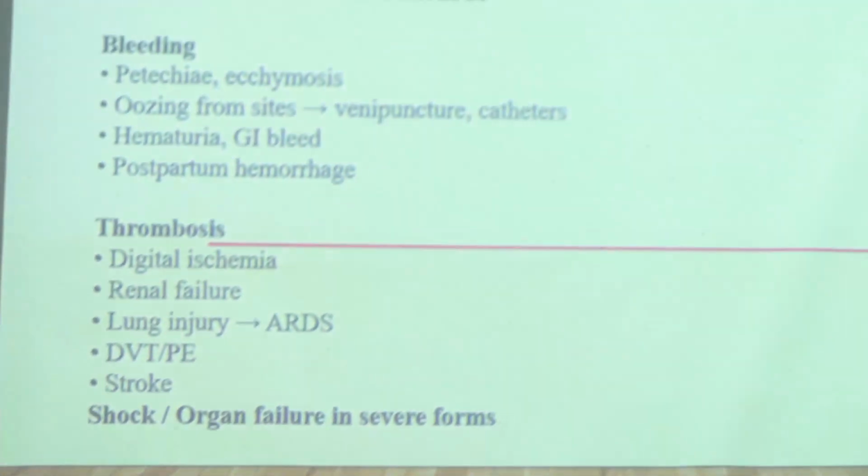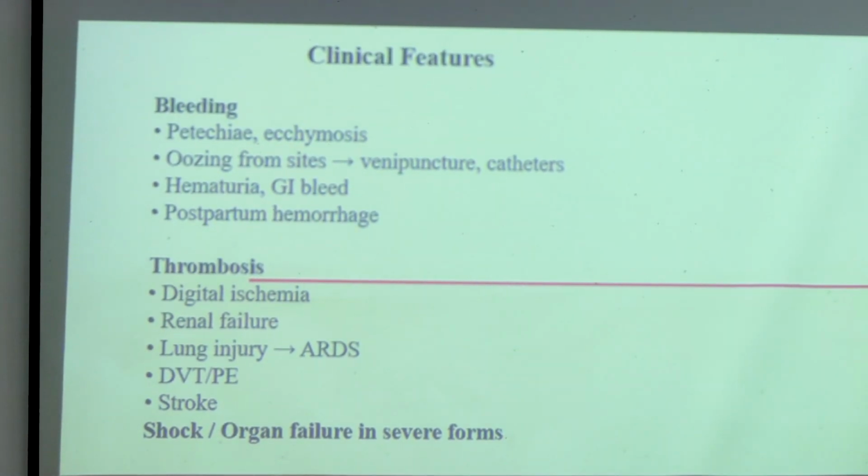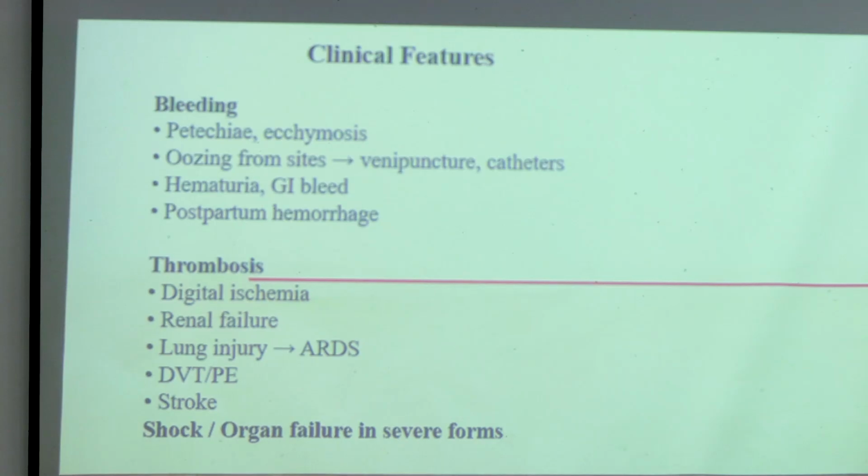In acute DIC, the patient generally presents with more of the bleeding spectrum. And in chronic DIC, the patient generally presents more with the thrombotic spectrum. Now, clinical features. I told you, we should see the patient with an open mind, whether we are seeing him on a bleeding spectrum or thrombosis spectrum.